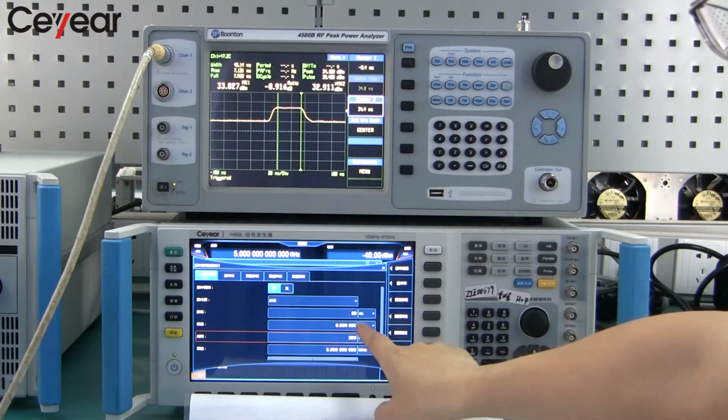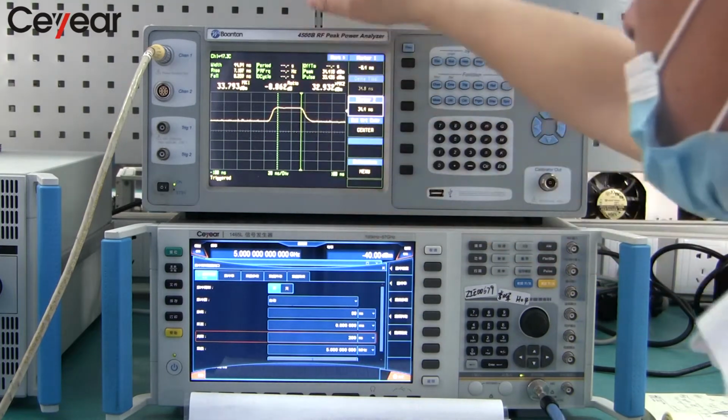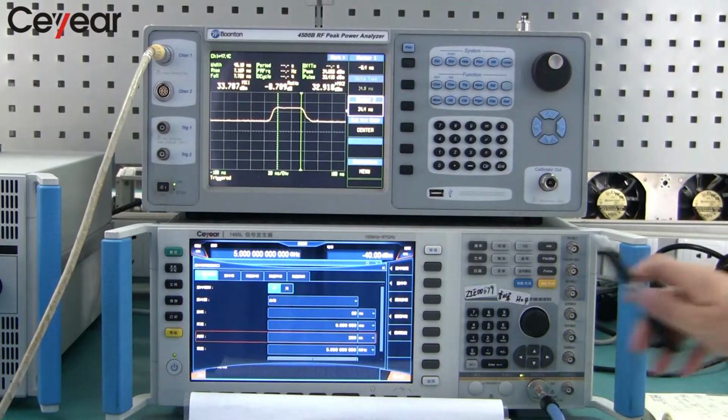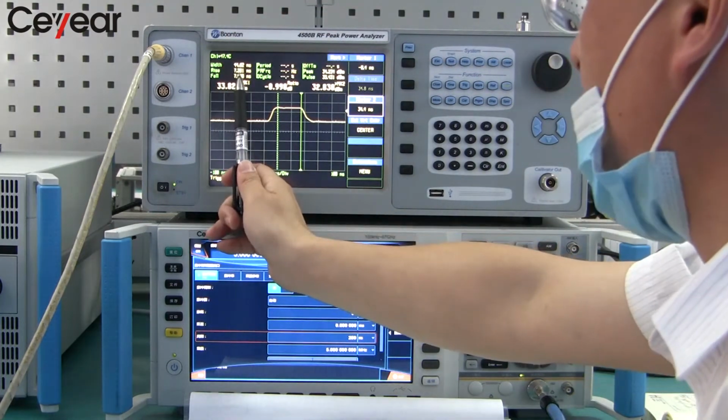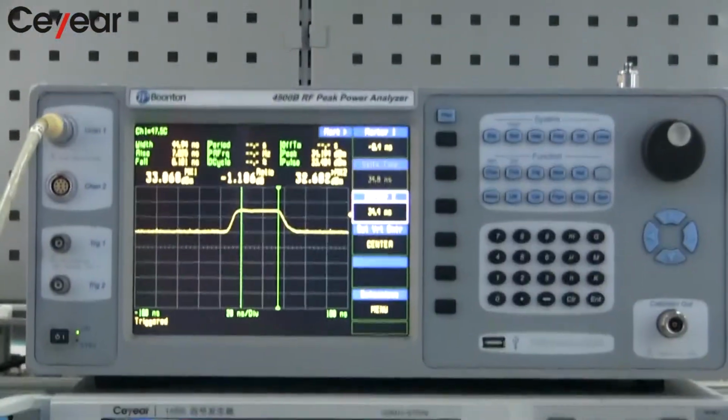The pulse width is 50 nanoseconds. The pulse period is 200 nanoseconds. The rise time is around 7 nanoseconds. The width is around 45 nanoseconds.